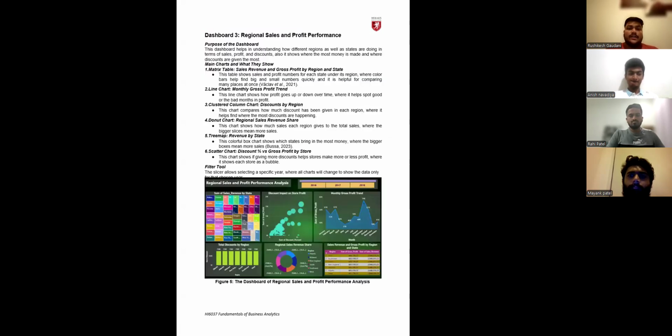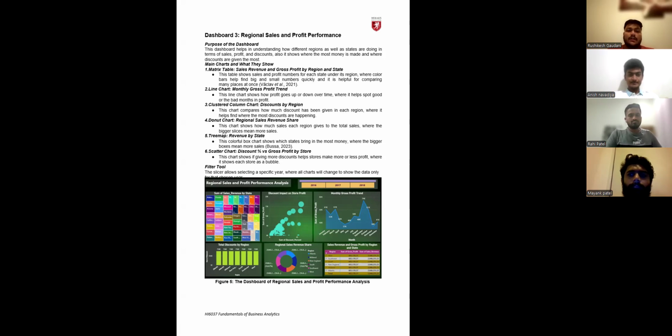And then in dashboard 3, regional sales and profit performance. The purpose of this dashboard is to help understand how different regions as well as states are doing in terms of sales, profit, and discount. Also, it shows where the most money is made and where discounts are given the most. So we can identify which state is getting more profit with minimum discount, and which city we are giving more discount to but not getting more profit from.